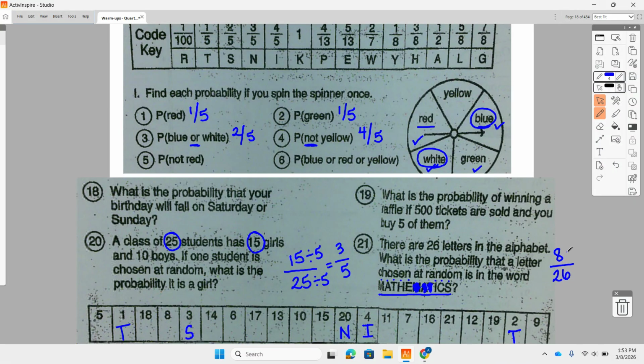Now again, you're going to have to simplify, which I know your calculator will help you with, but let's just see, can you think of a number that goes into both? Okay, if you're thinking 2, you are on the right track. So 8 divided by 2 is 4, and 26 divided by 2 is 13. So 4/13, that's letter P on 21.